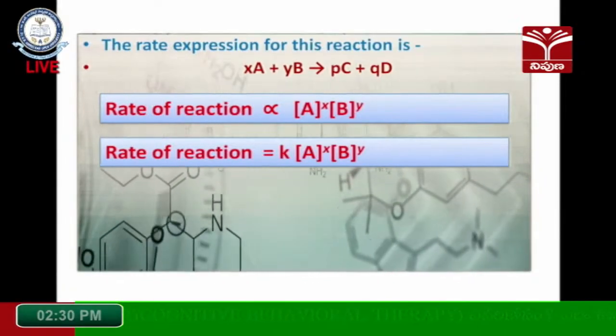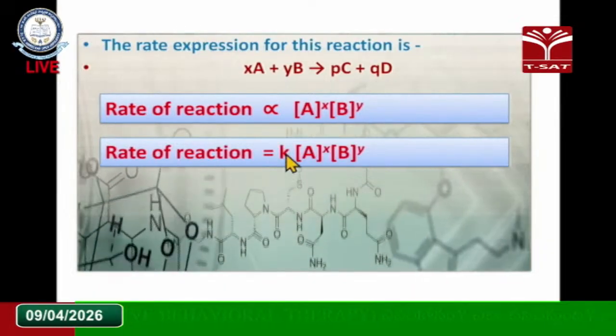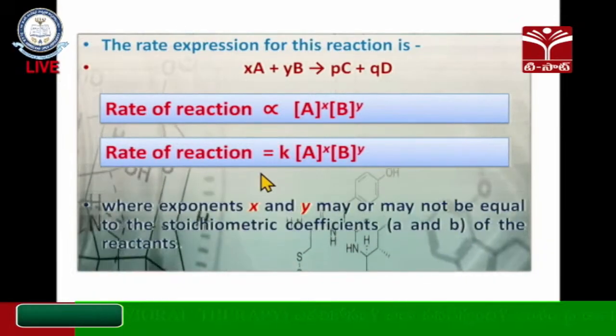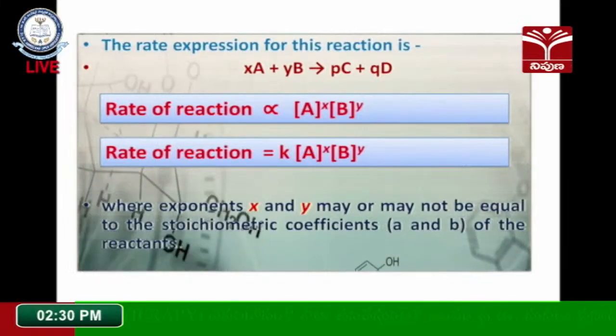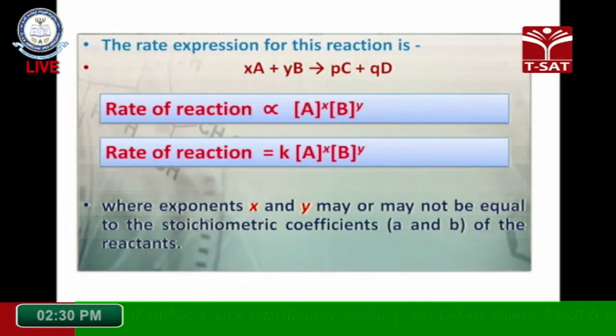The proportionality can be removed with the help of a constant, K, which becomes the rate constant. So the rate equation is: rate of the reaction equals some rate constant times the concentration of the reactants, whose coefficients are taken as the powers.